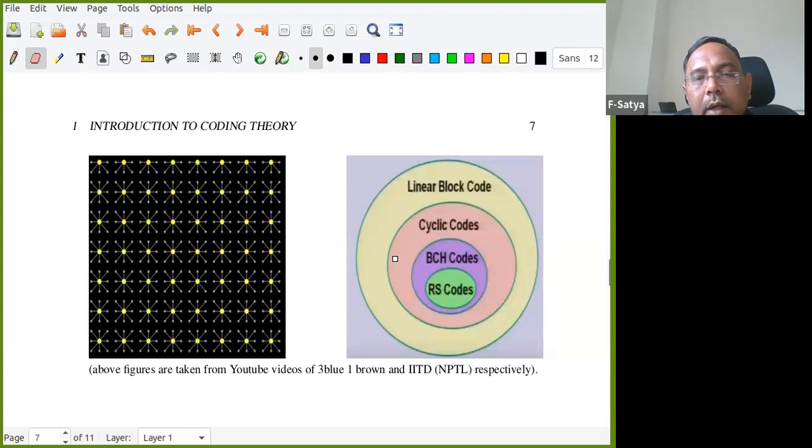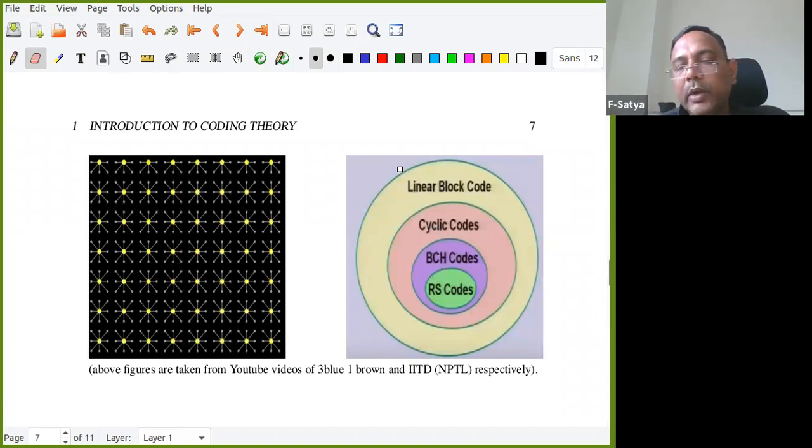This one I took from the NPTEL lecture notes; in between I clicked this picture. Actually in this course, we'll study codes first, but basically we confine ourselves to linear block codes, that contain cyclic codes, that contain BCH codes, that contain Reed-Solomon codes.